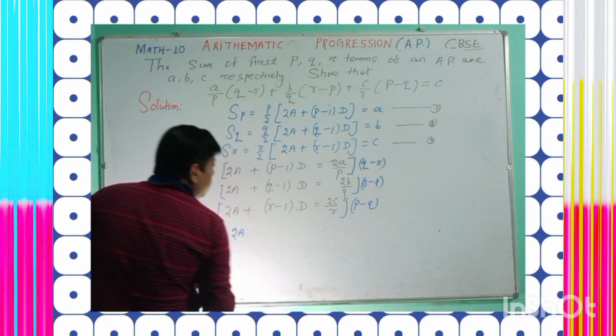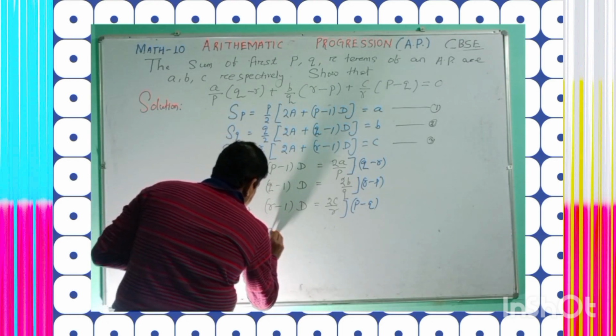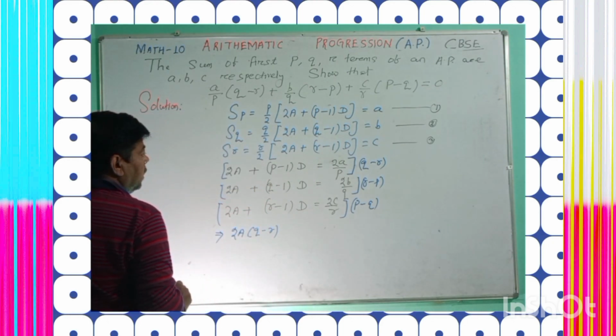Now I write 2A whole into Q minus R. Okay?